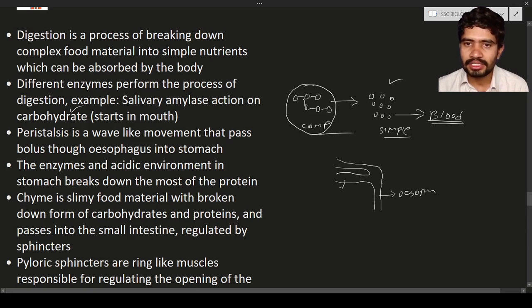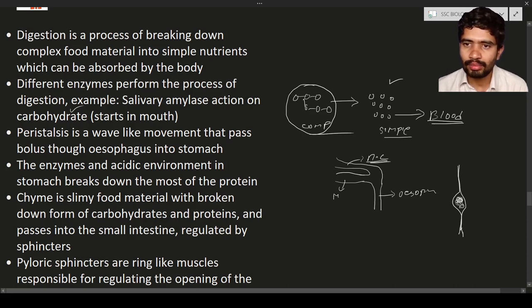In the esophagus, you can see a wave-like movement. The wave-like movement is nothing but peristalsis. Here we can see a small simple diagram. Let us consider this is the esophagus, and here is the bolus.